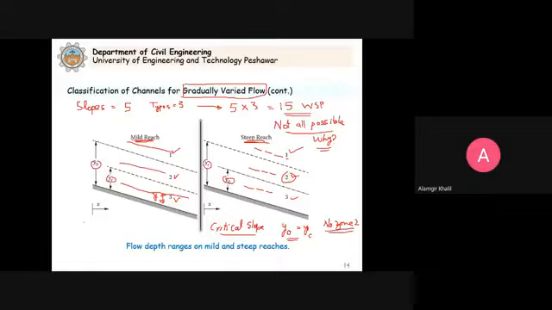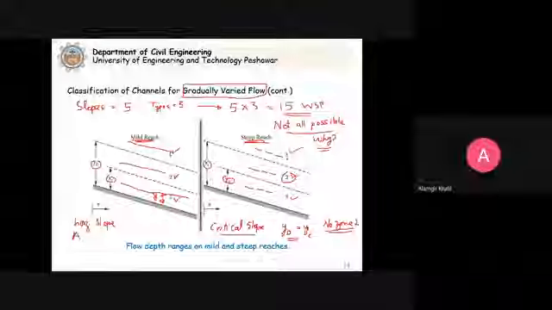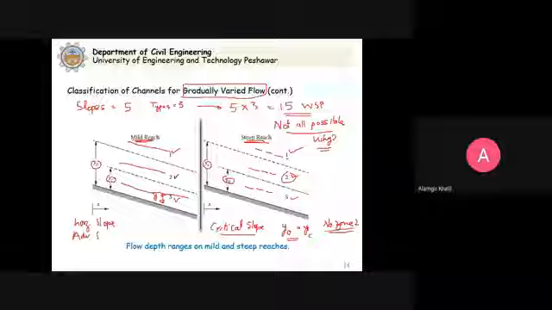Now when we consider horizontal slope, and when we consider adverse slope that we just studied, we studied that for these two types of slope, they cannot sustain y naught.